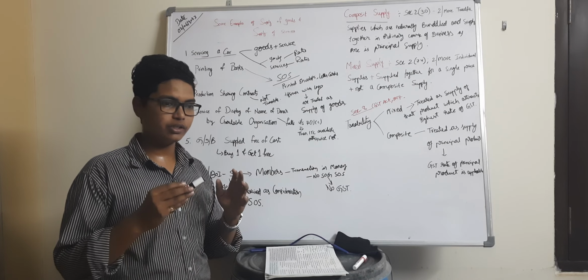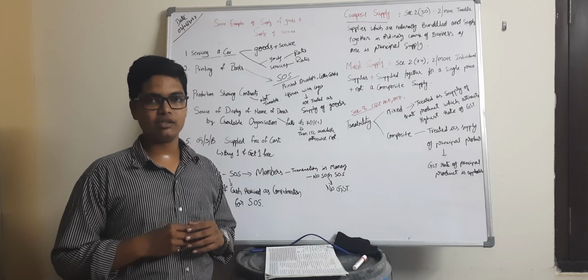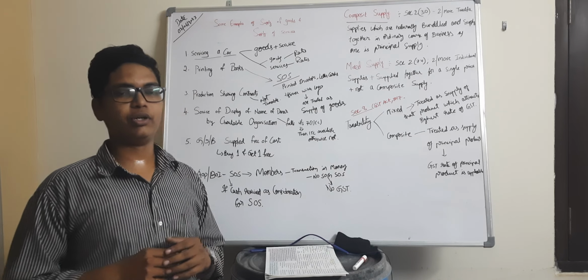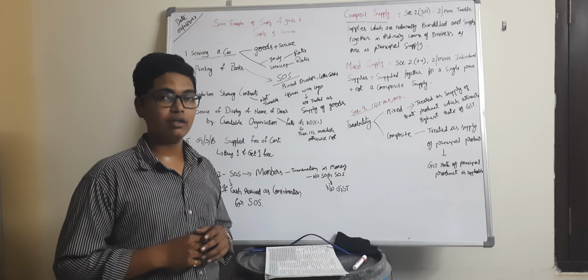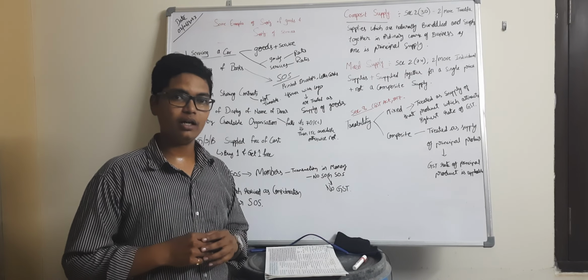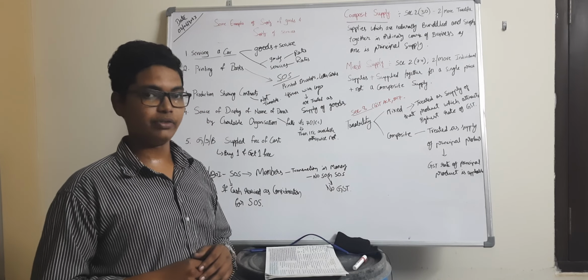Next thing, printing of books. Generally, printing of books will be treated as a supply of service. Why? Because the content of the book is provided by the person and it will have intellectual property rights. Hence, the printing process is considered a supply of service.